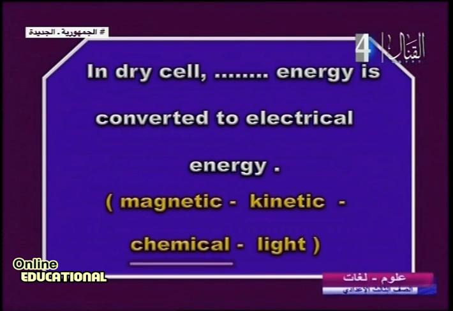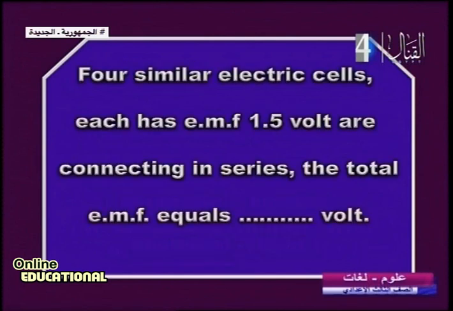Another question: four similar electric cells, each one has an EMF of 1.5 volt, are connected in series. Take care, series. The total EMF equals how many volts?